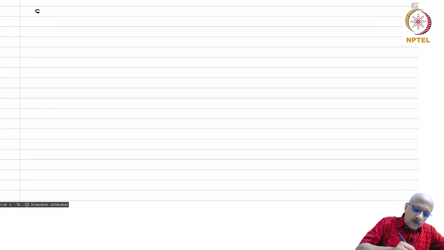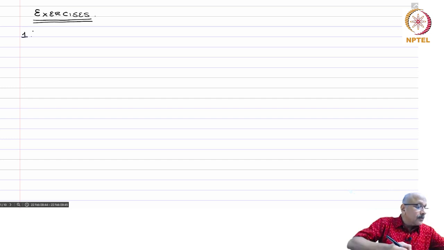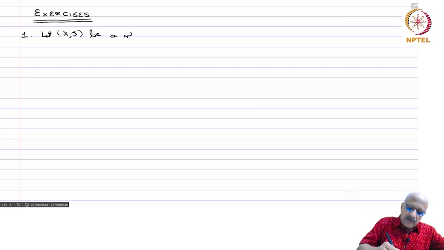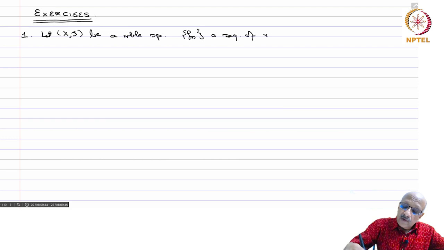So we will now do some exercises. The first one: let (X, S) be a measurable space, and let f_n be a sequence of real valued measurable functions on X.